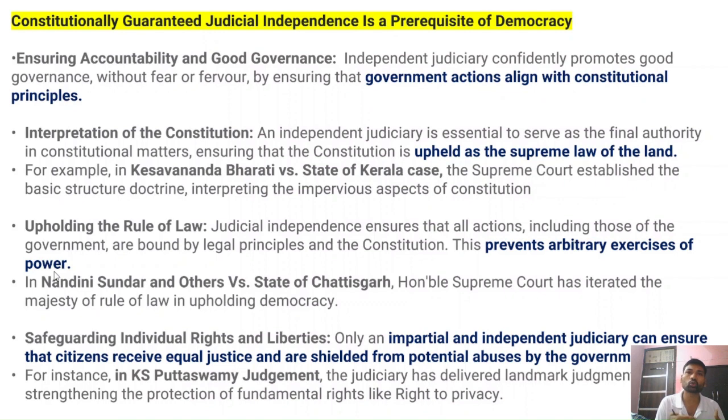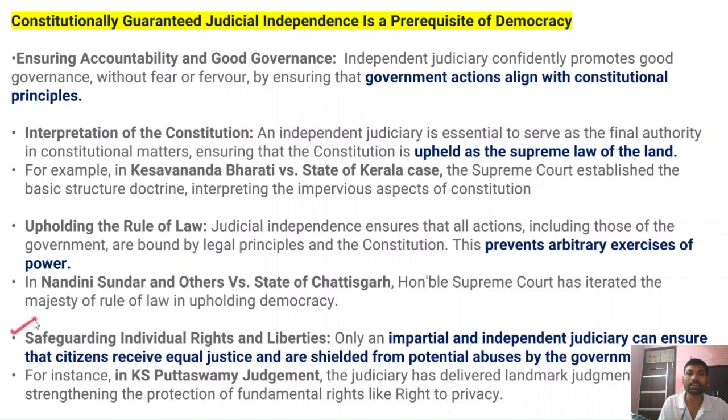They will not show majoritarian tendencies that would lead to an authoritarian governance structure which curbs the civil liberties of the people. Here one example is given: Nandini Sundar and others versus State of Chhattisgarh. In this case, the Supreme Court underlined the importance of the rule of law in upholding democracy.